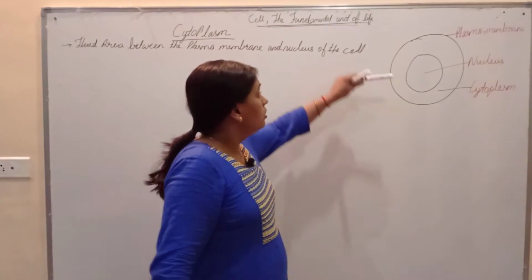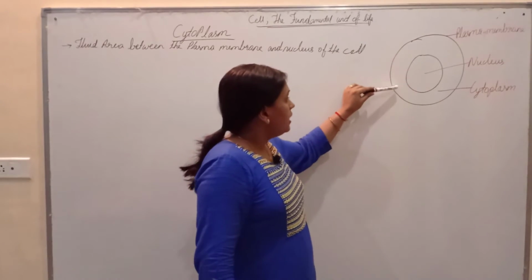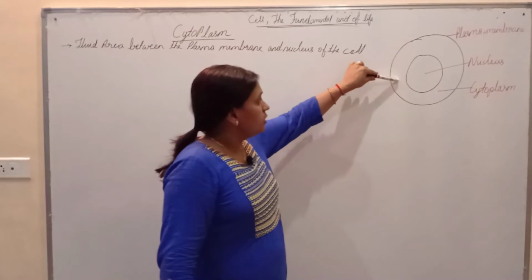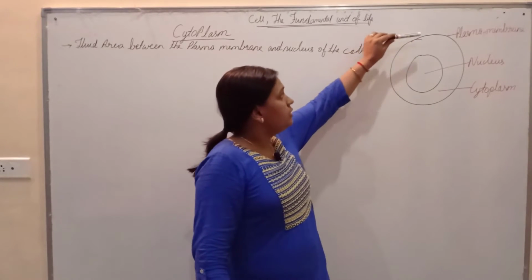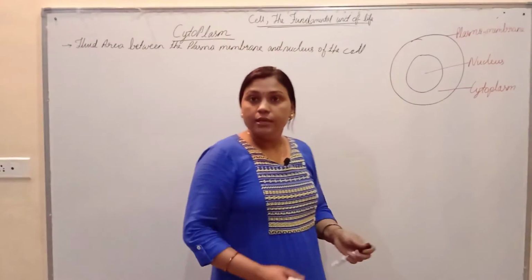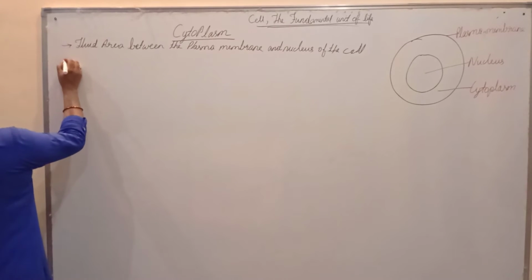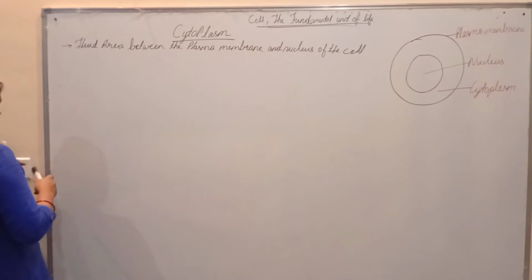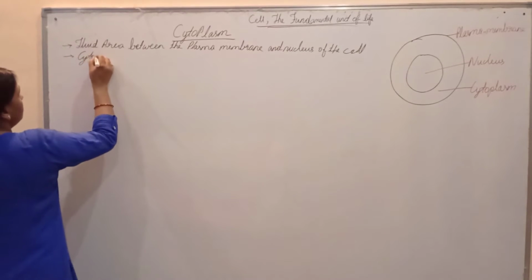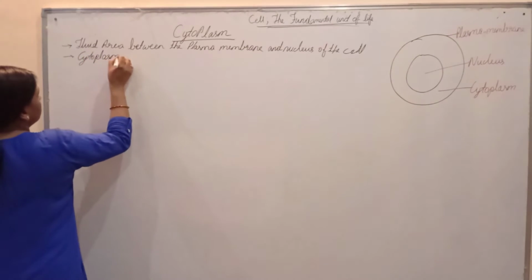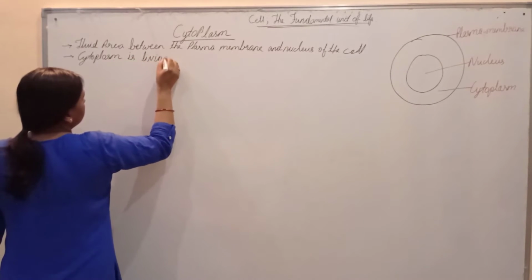As we saw, this is the outermost plasma membrane, this is the nucleus, and this portion is cytoplasm. The fluid area between the plasma membrane and nucleus is called cytoplasm of the cell. Also, cytoplasm is called the fluid living part of the cell.